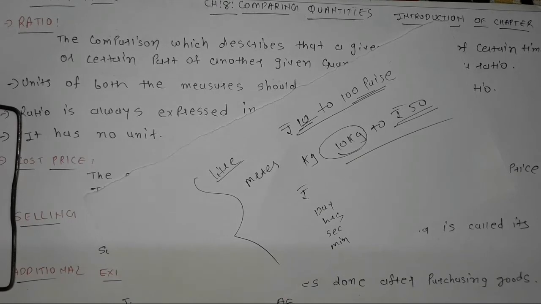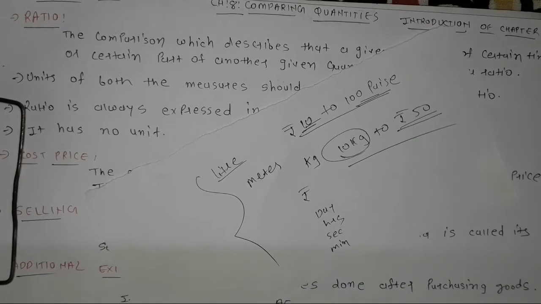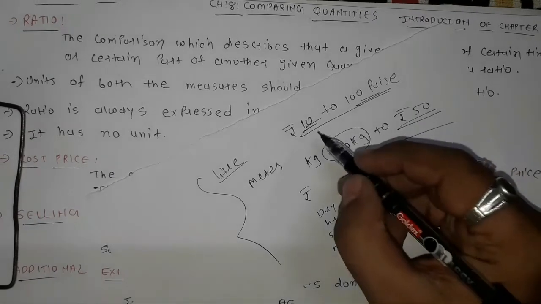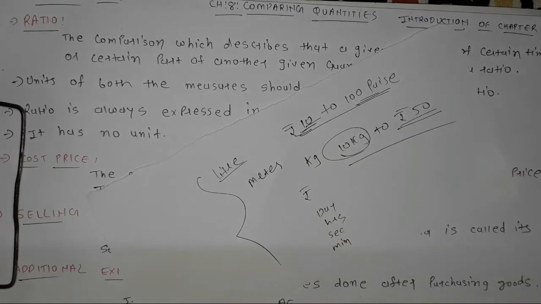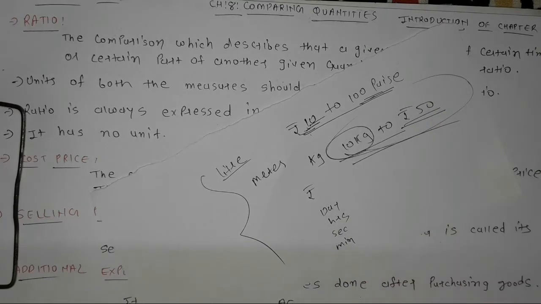For example, I can't compare the marks of one student in English to another student's marks in maths. If I am comparing English marks with maths, that is not fair. Similarly, if we have to compare rupees to paise, then I have to convert one of the given quantities so that both have the same unit. Similarly, I can't find the ratio of 10 kg to rupees 50, because both the quantities are different.